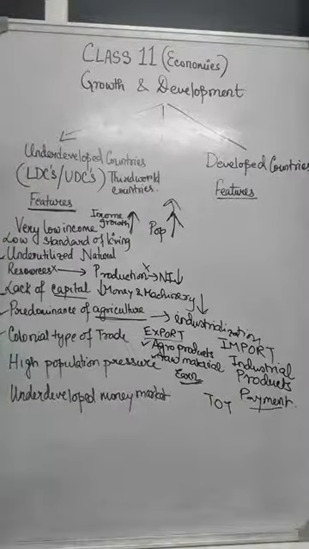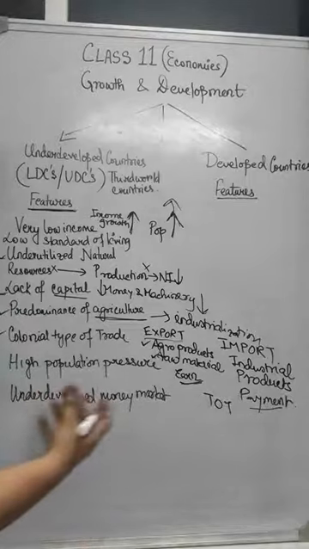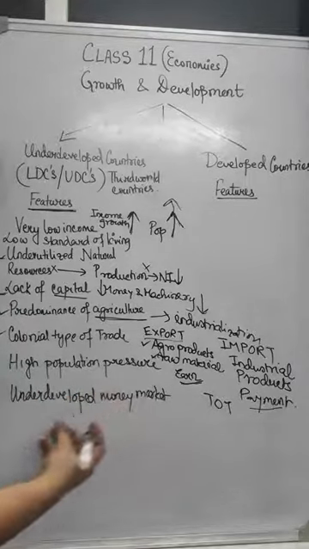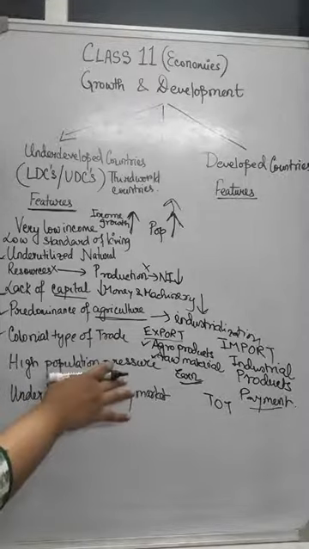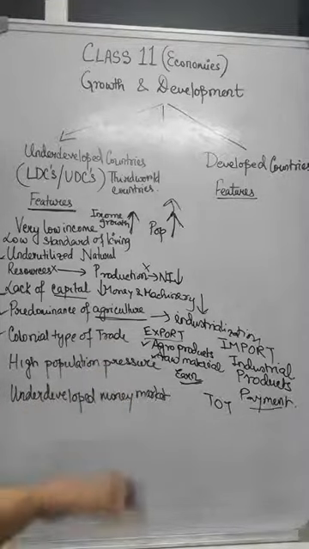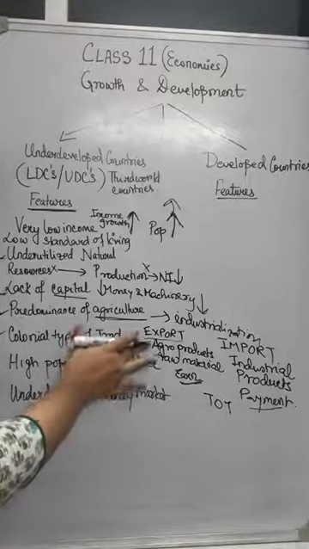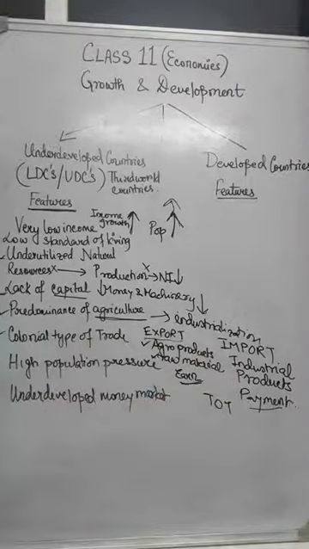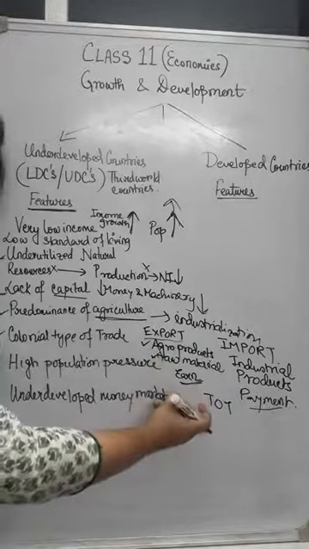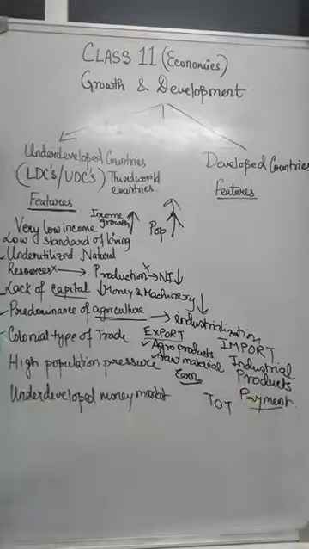Terms of trade means the terms according to which this international trade is conducted. So these less developed countries have agreed on the terms that we will export agro-based products and in return we will import industrial products. So they are earning less and basically making more payment.